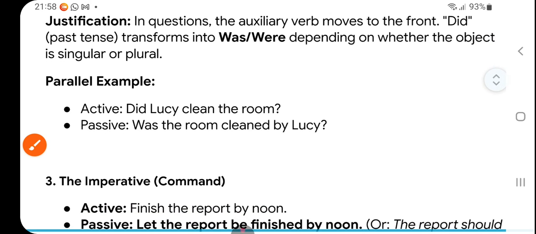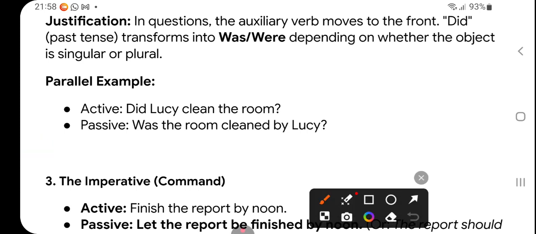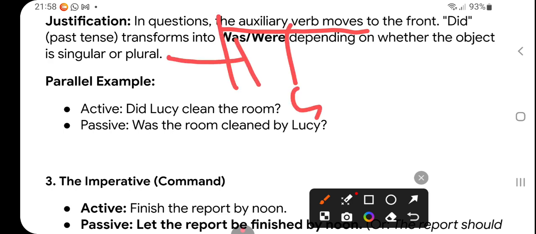What's the justification? In questions the auxiliary verb is very important. In questions the auxiliary verb moves to the front. "Did", past tense, transforms into "was" or "were". "Was" for singular, "were" for plural, depending on whether the object is singular or plural, right?